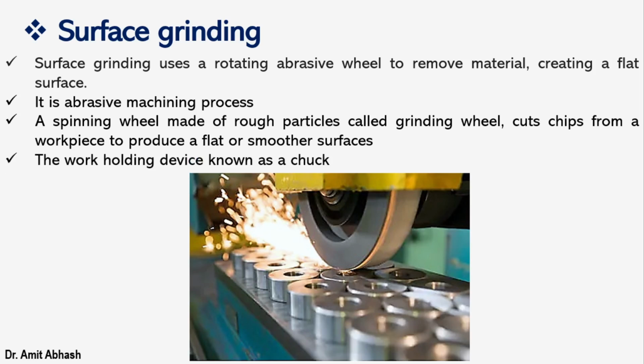One more point is here: the work holding device is known as a chuck. As we already have seen in the lathe, the chuck, whether it was a 4-jaw chuck, 3-jaw chuck, or magnetic chuck, we use this chuck to hold the workpiece. So these are some points regarding the surface grinding machine. You must remember these points regarding the surface grinder.